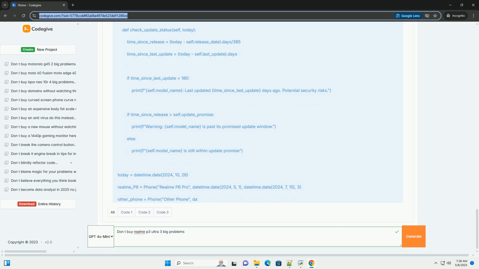Remember to weigh the pros and cons based on your individual needs and priorities.